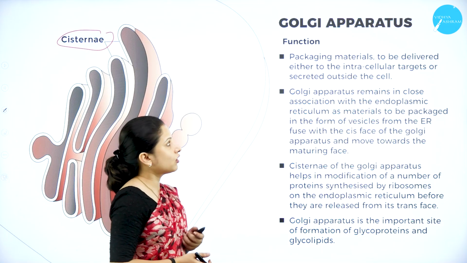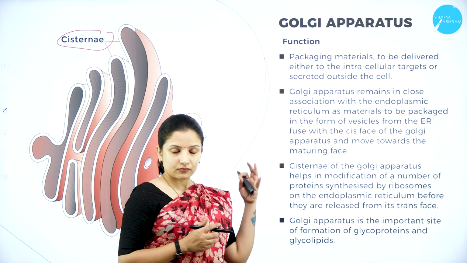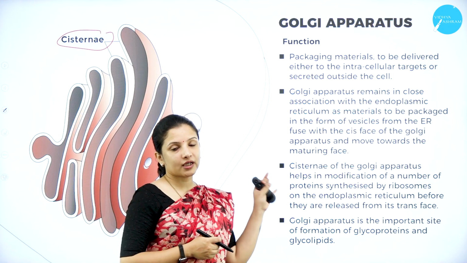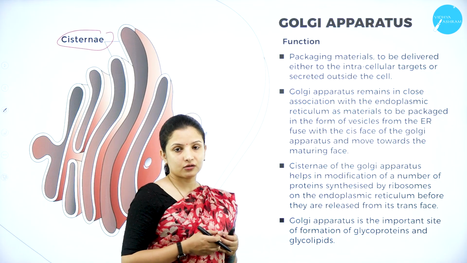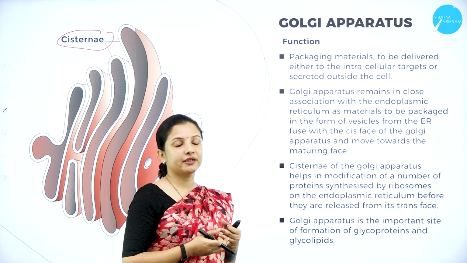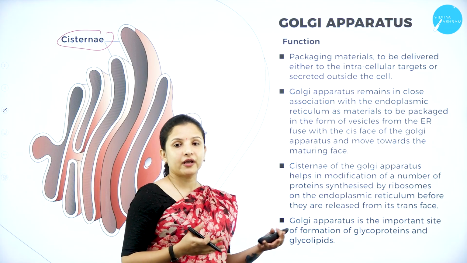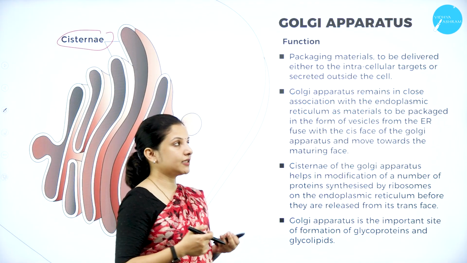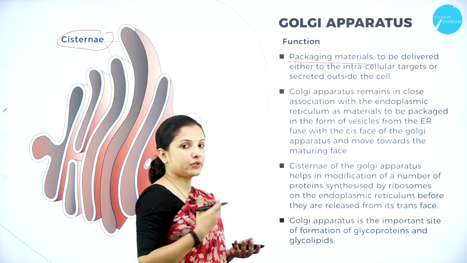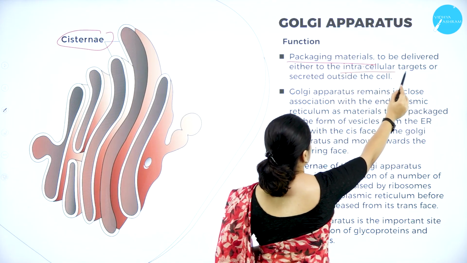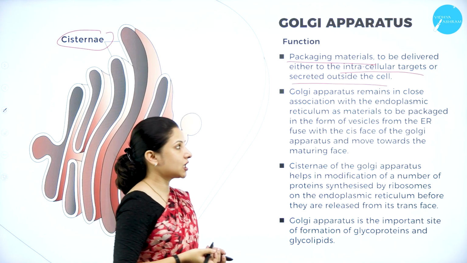So the main function of the Golgi apparatus is to package the materials to be delivered. Whatever lipids and proteins are synthesized by the endoplasmic reticulum will be received by the Golgi apparatus. The further processing will be done by the Golgi apparatus, and it will be secreted outside of the cell for various biological activities to take place. It helps in packaging the materials that have to be delivered to intracellular targets or secreted outside the cell, so that the other functioning of the cell can take place normally.